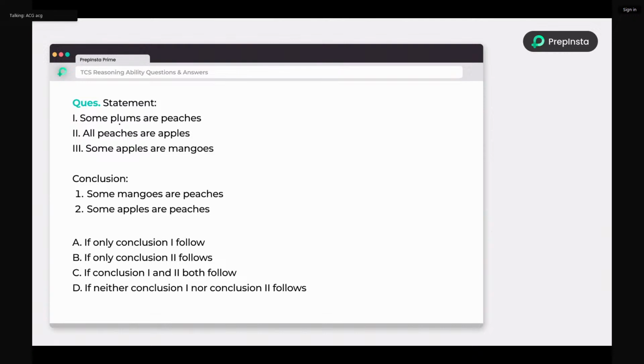Okay, so just look into the next problem, which is nothing but statements. The statements are given as some plums are peaches. So just look here, guys. How I am drawing the picture is the important thing. Some plums are peaches, and all peaches are apples. So all peaches are apples. How I am designing the diagram is very important. Okay. Next, some apples are mangoes. Some apples are mangoes. So this is the diagram.